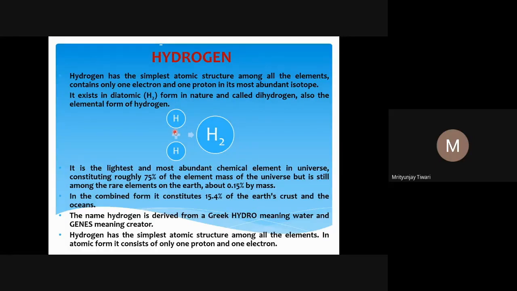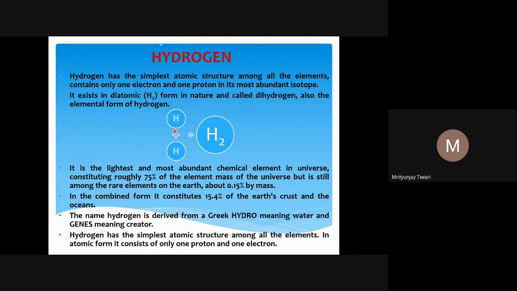Whenever we talk about the atomic structure of any element other than hydrogen, neutrons and protons reside inside the nucleus. However, in the case of hydrogen, there is no neutron.